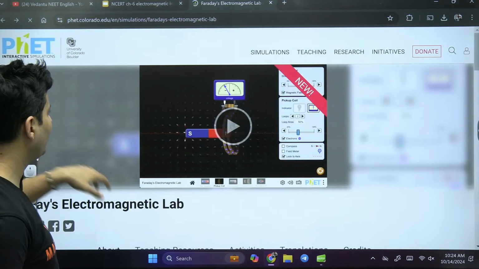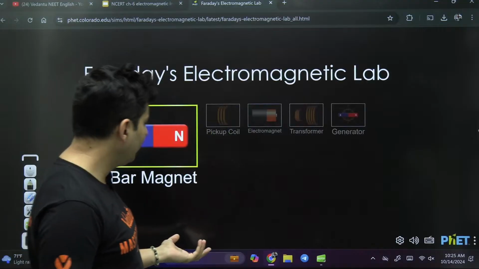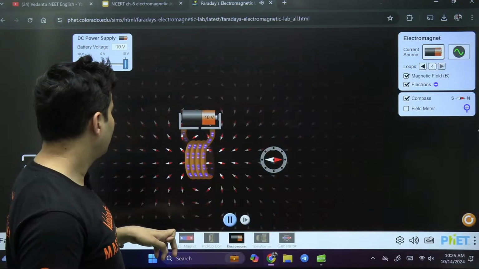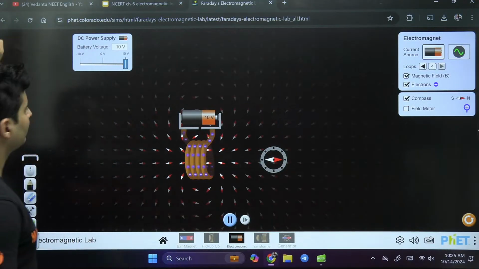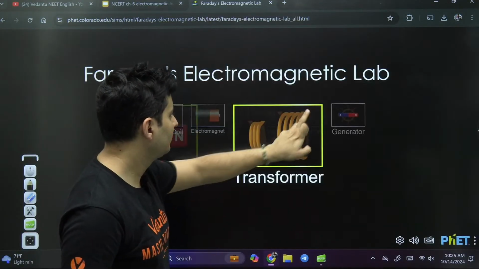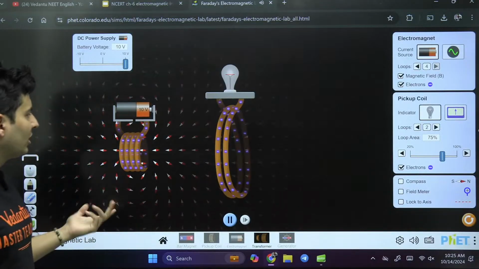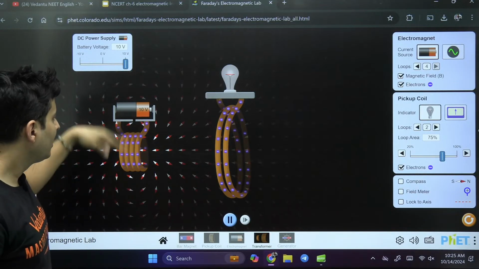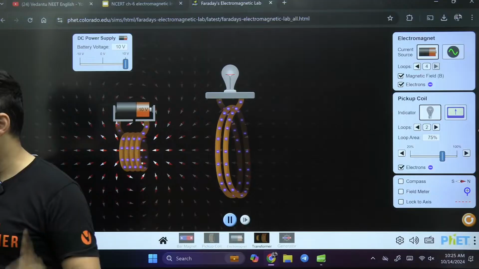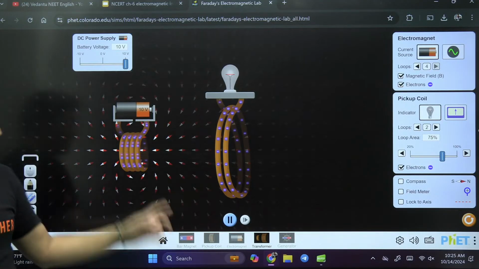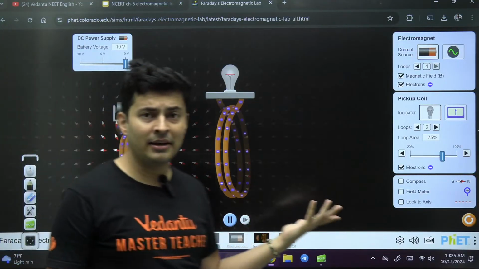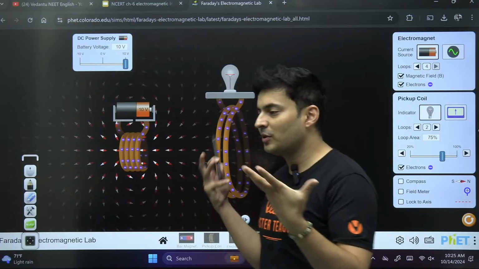The second experiment was like this. Instead of a bar magnet, they used an electromagnet. Basically, they replaced the bar magnet with a current carrying coil. Don't you see this is behaving like a magnet? Yes or no? Keep it on the chat box. Did you see this current carrying coil is behaving just like our previous bar magnet? There is no difference. So the observation should be exactly similar.